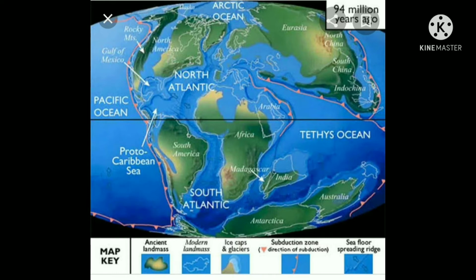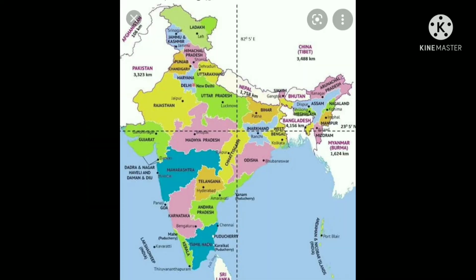Two parts of the supercontinent of Pangaea are called Laurentia and Gondwana landform. First one is Laurentia landform: present North America, Greenland, Eurasia, north of Indian subcontinent. And second one is Gondwana: present South America, Africa, Madagascar, Malaysia, Australia, East Indies, and southern part of India, Antarctica are part of Gondwana.